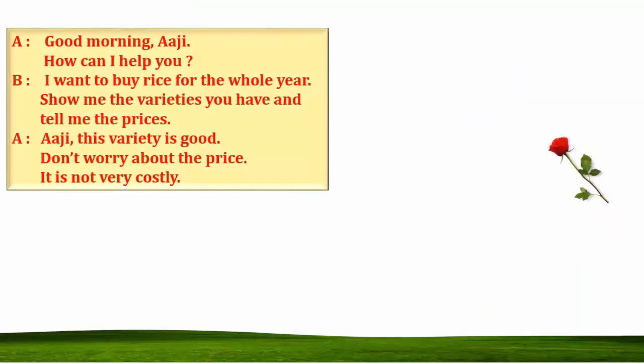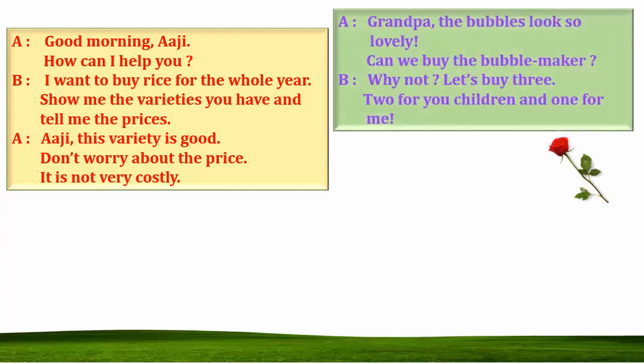Good morning, Aji. How can I help you? I want to buy rice for the whole year. Show me the varieties you have and tell me the prices. Aji, this variety is good. Don't worry about the price. It is not very costly. This is one conversation. Grandappa, the bubbles look so lovely. Can we buy the bubbles maker? Why not? Let's buy 3. 2 for you children and 1 for me.